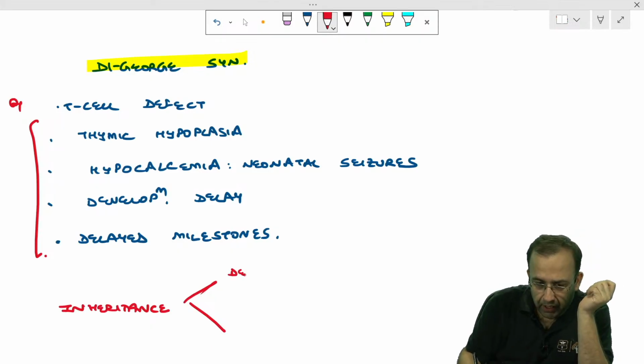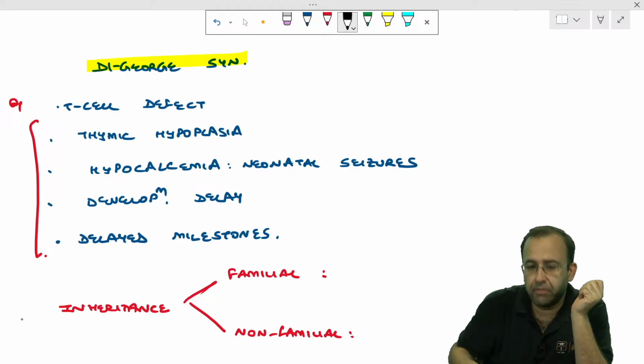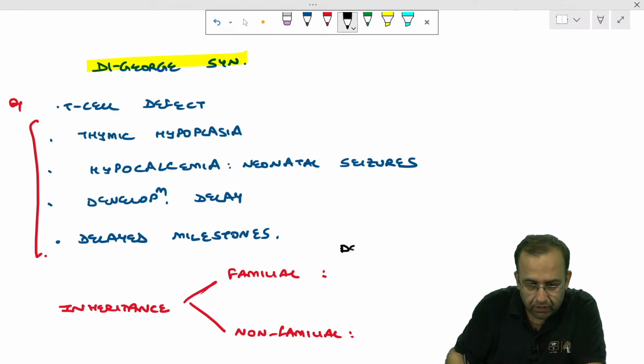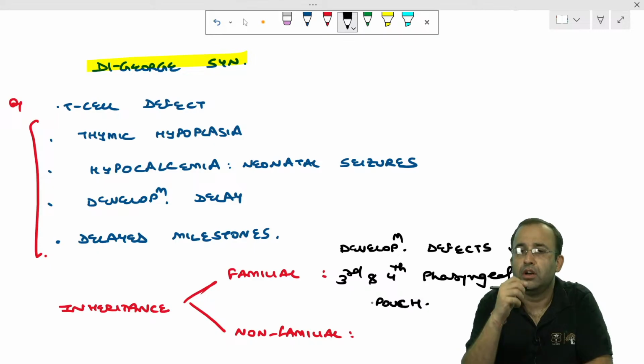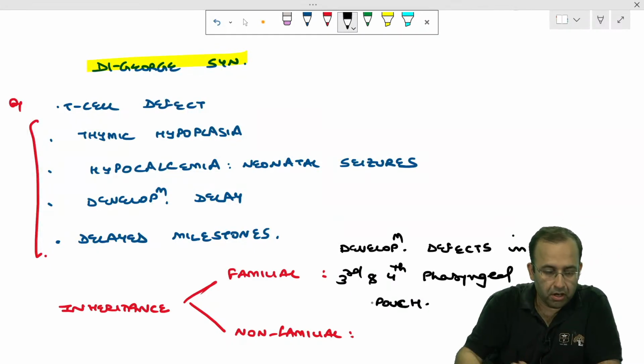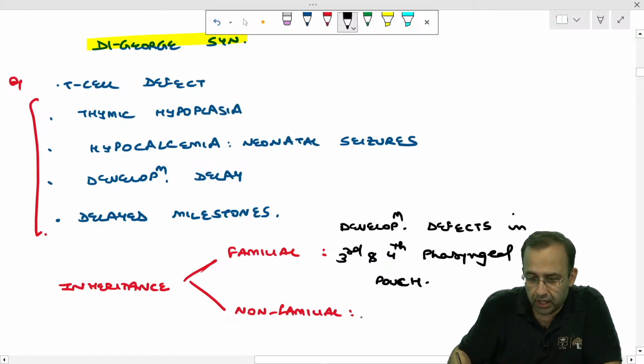So we can divide inheritance into two broad categories, that is familial versus non-familial cases. Familial cases are associated with developmental defects in the third and fourth pharyngeal pouches. So please note, whenever we talk of DiGeorge, we should not just jump to CATCH 22, that is chromosome 22q11 deletion.